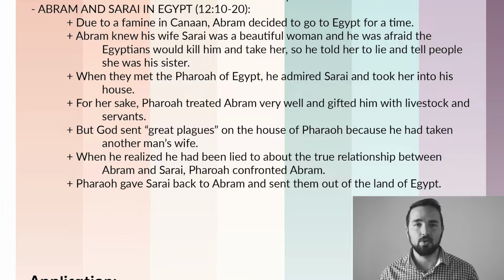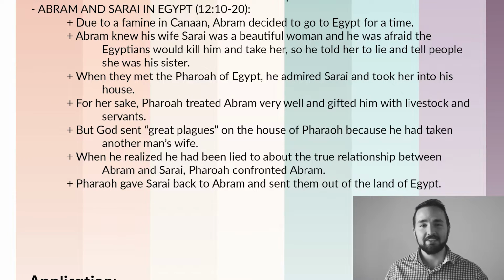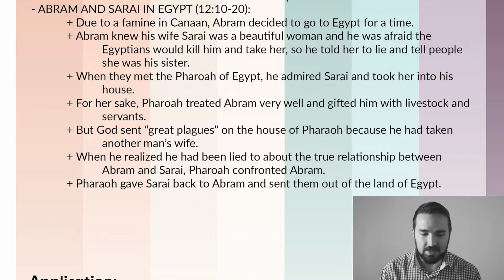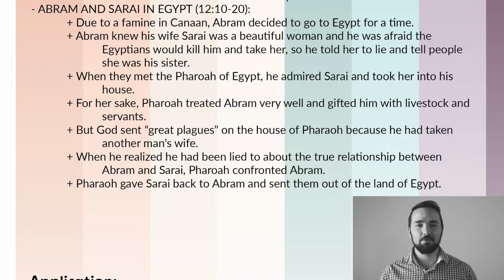When they met the Pharaoh of Egypt, he really admired and took a liking to Sarai, and so he took her into his house. For her sake, Pharaoh was very good to Abram, gave him gifts and livestock and servants, and Abram profited off of this.